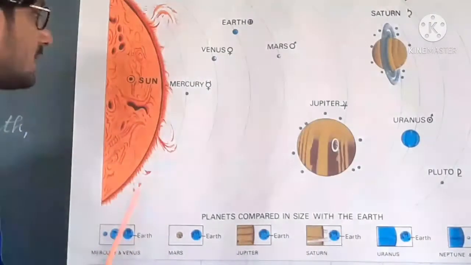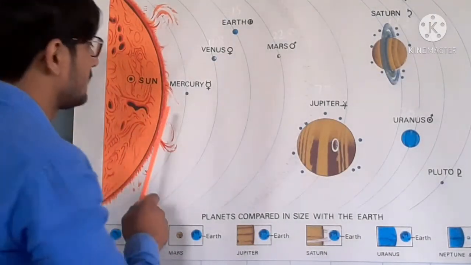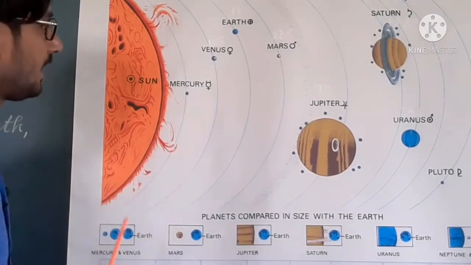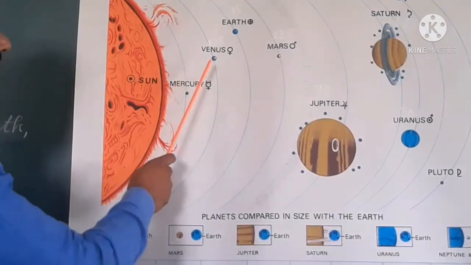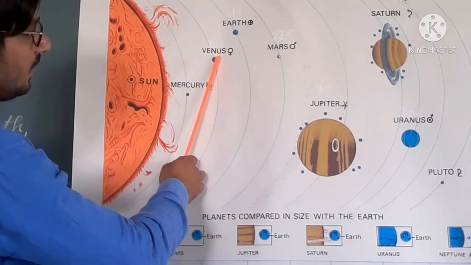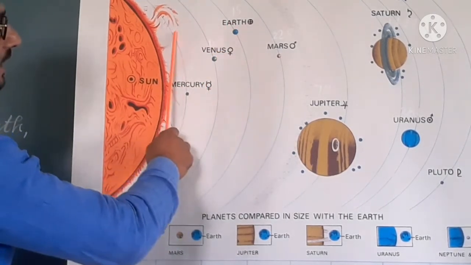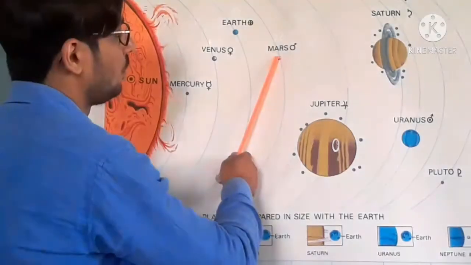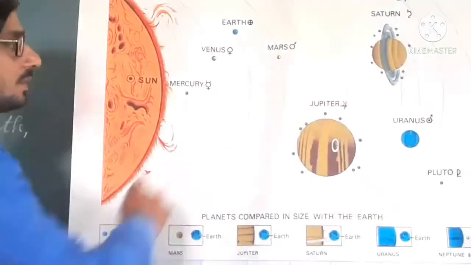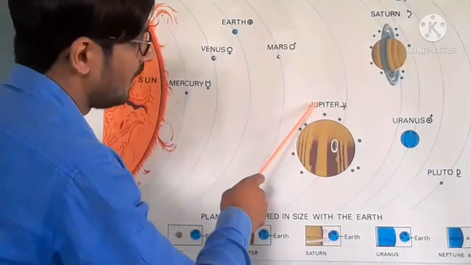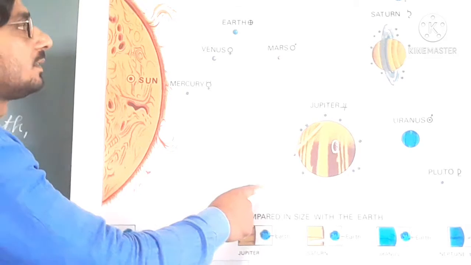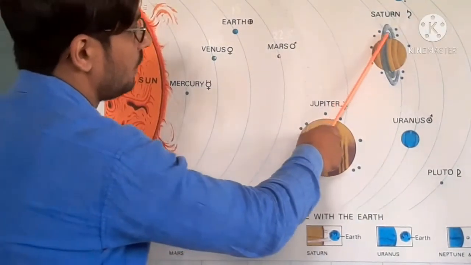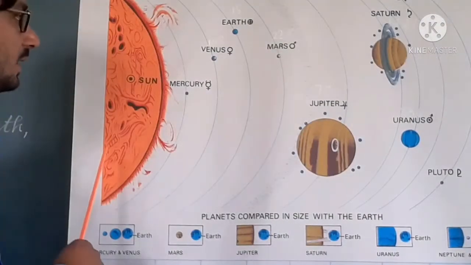So, we will know the distances of all the planets from the Sun. The distance of Mercury from the Sun is 58 million kilometers, the distance of Venus is 108 million kilometers, and the distance of Earth from the Sun is 150 million kilometers. The next, Mars, 228 million kilometers. Jupiter, 778 million kilometers, and afterward Saturn, 1427 million kilometers away from the Sun.